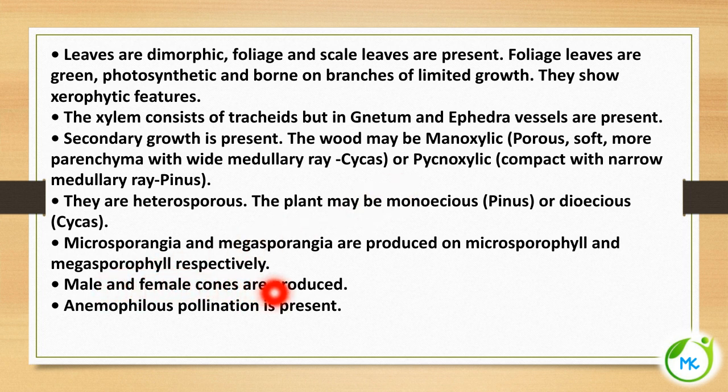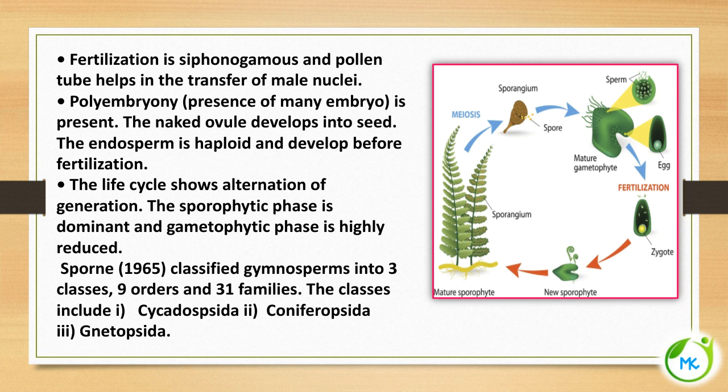And male and female cones are produced, and anemophilous pollination is present, that is wind pollination. Fertilization is siphonogamous, that is the male gamete is transferred through a pollen tube. That's why this fertilization is referred to as siphonogamous. And this pollen tube helps in the transfer of male nuclei.